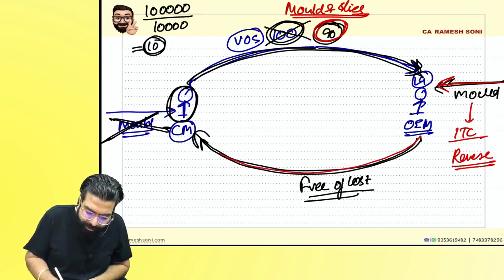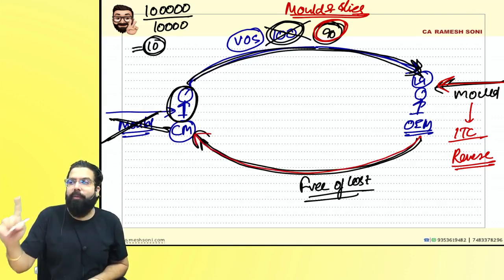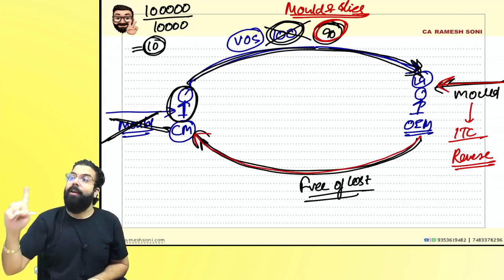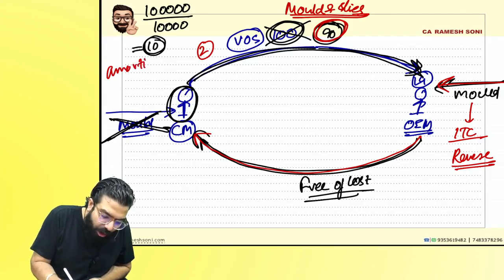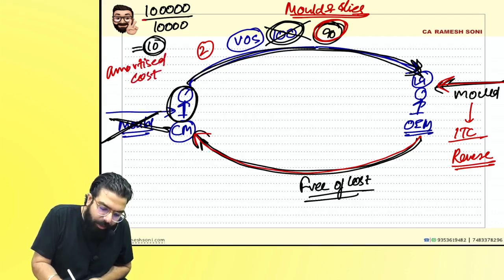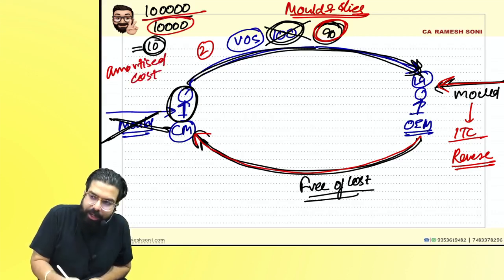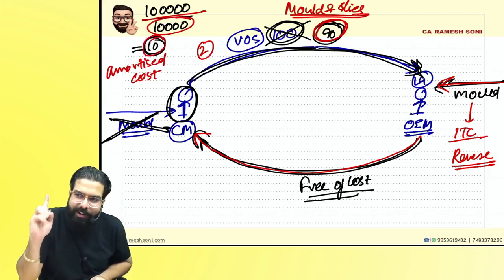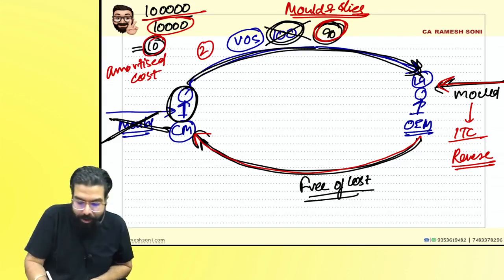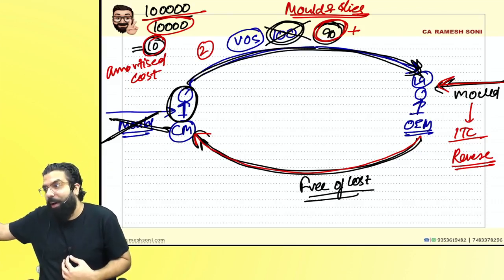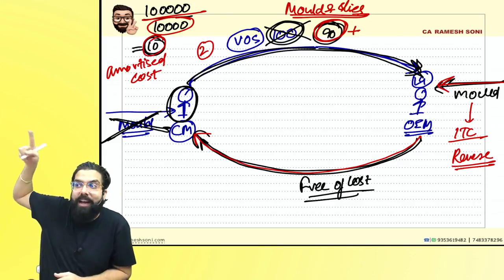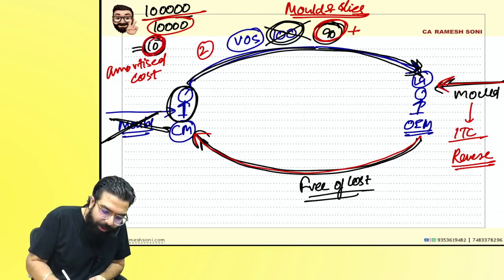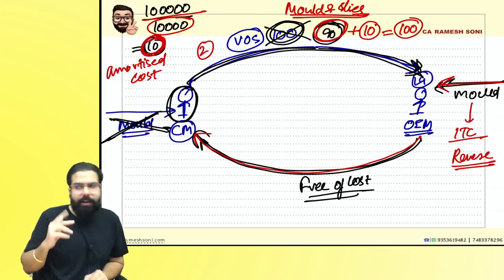Now, when you give it to him free of cost, definitely you would have reduced the value of supply. So the government told the second thing: whatever is the amortized cost of the mold, amortized cost means, sir, 1 lakh divided by 10,000 units, which is 10 rupees. You would have definitely reduced some amount. So please add it back, because it was his obligation to buy the mold. The obligation of the supplier, met by the recipient, is to be included in the value of supply, and hence the government told that the amortized cost has to be included and the value of supply will become 100 rupees.